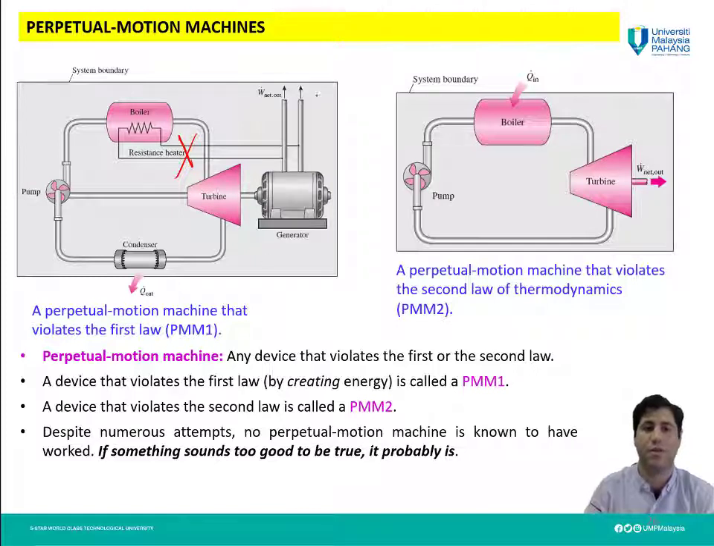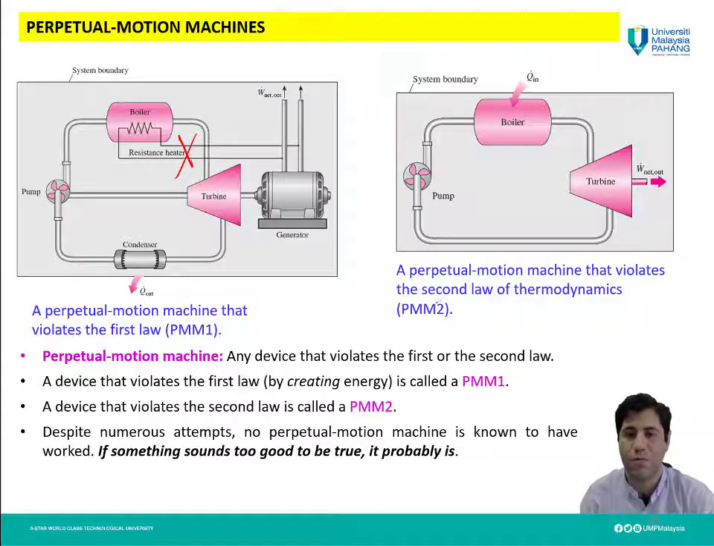Here is our system. You can see we don't have any external source of power, and the power which is generated here is used inside the system, which is not possible according to the first law of thermodynamics. Here, power, or energy actually, is generated, not transferred. So it violates the first law of thermodynamics. Because of that, we call this PMM1.